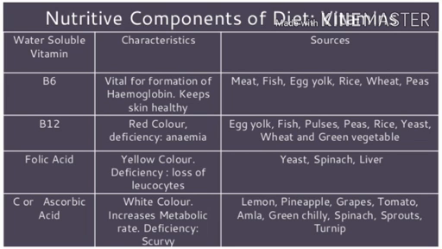If a person has a deficiency of vitamin C, they are not able to keep their health and their wounds healthy, and it may also lead to diseases. And the sources are lemon, pineapple, grapes, apple, orange, green vegetables, turnip, cabbage, guava, etc.